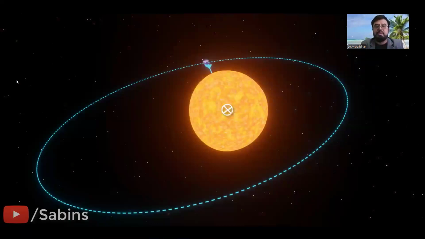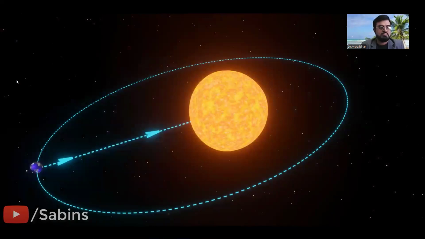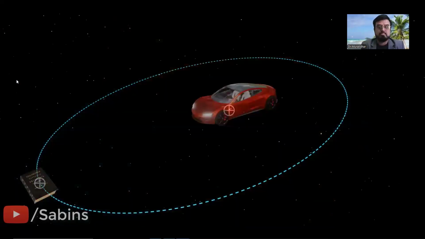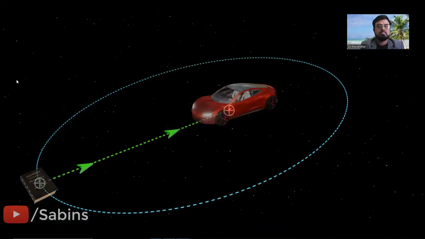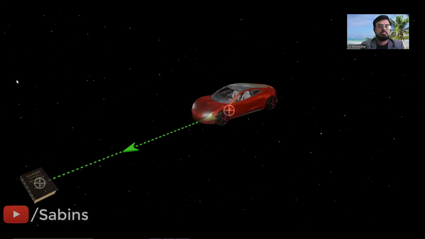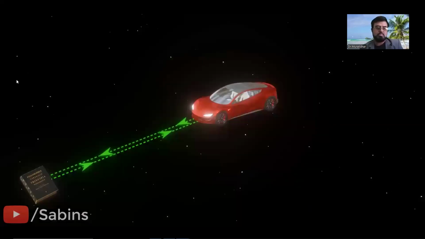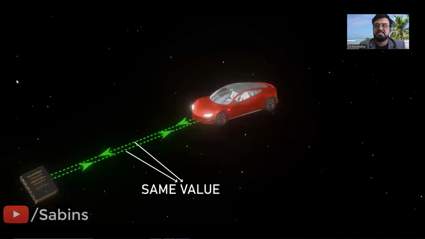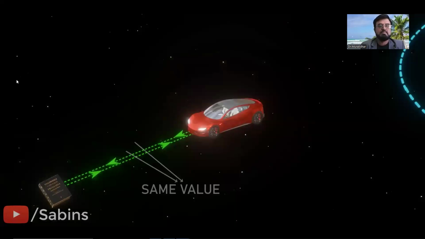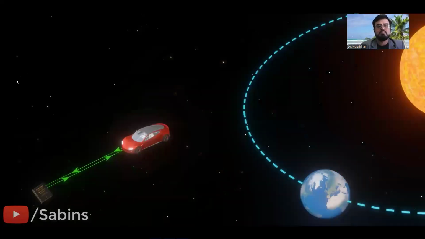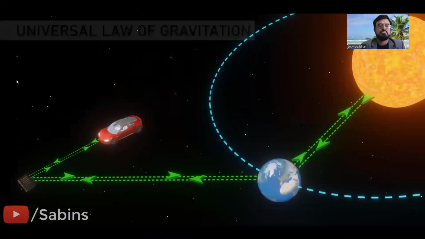See, it's applicable everywhere. Now let's move away from these rounded objects. With the same logic, this car will attract this book towards its center of mass. Similarly, this book will attract this car towards its center of mass with a certain force. According to Newton's third law of motion, these two force values should be equal. Action and reaction. In short, all the objects in the universe attract each other with a certain force. This is the universal law of gravitation.